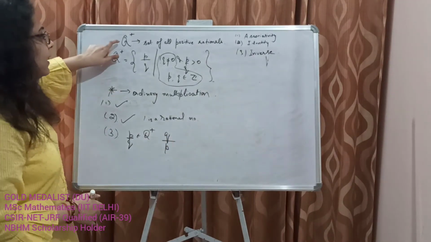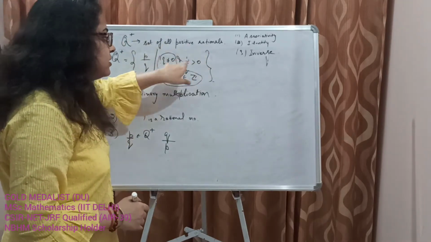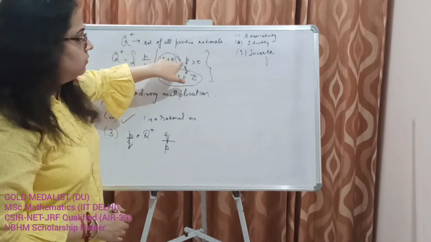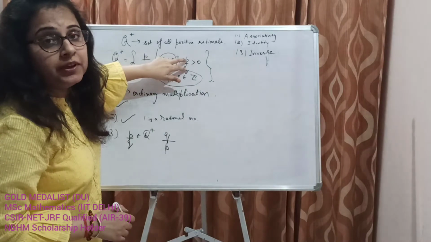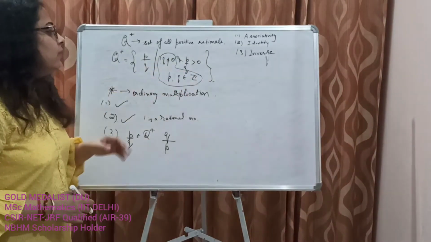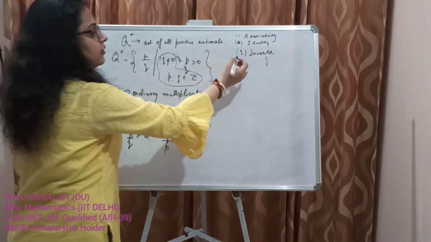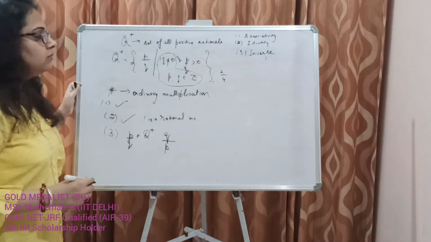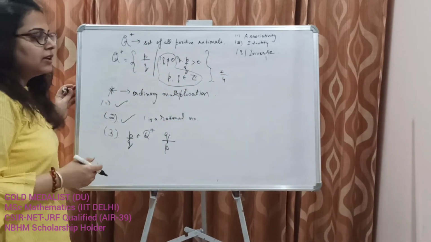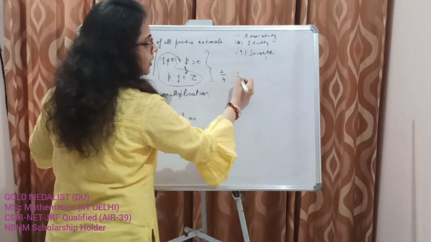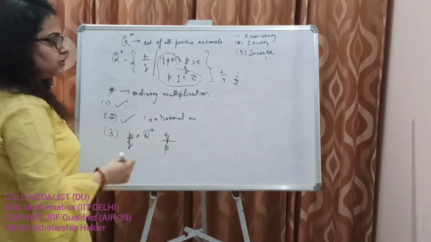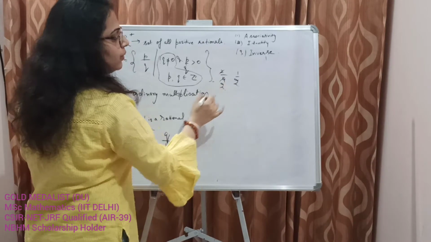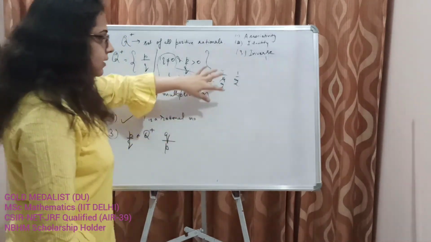Obviously, since we have the set of all positive rationals, p cannot be 0, and p and q have to be relatively prime. When we talk of rationals, do we write 2 by 4 as a rational? Obviously it is a representation of a rational, but we write it as 1 by 2, right? So we can cancel this with 2. So we write it as 1 by 2.